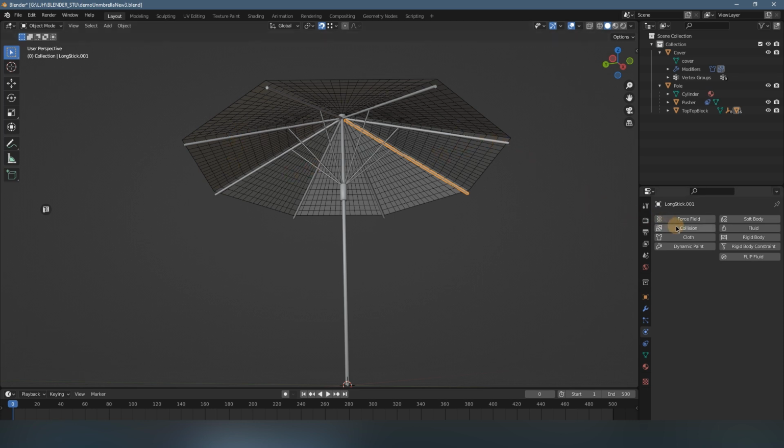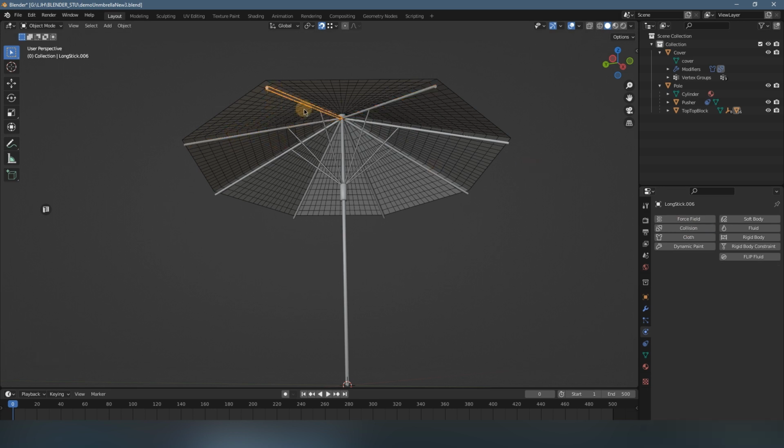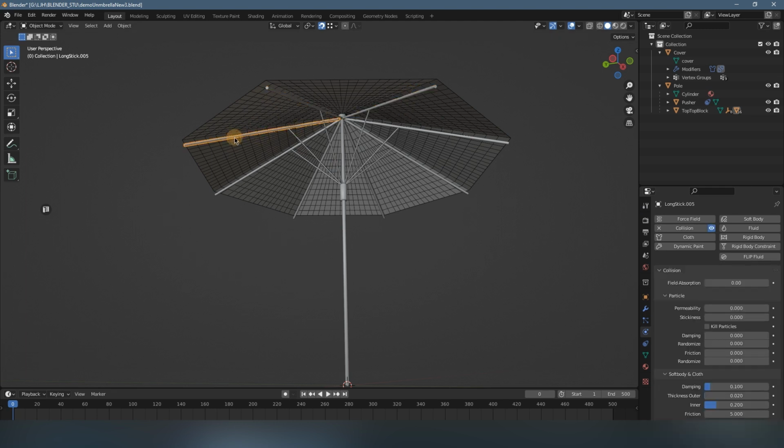So we give it collision, and select another, give collision. In Blender we don't have a way to select multiple objects and then give them collision in one click. So you see this one didn't get added, this one didn't get added, just the last selected one was added.